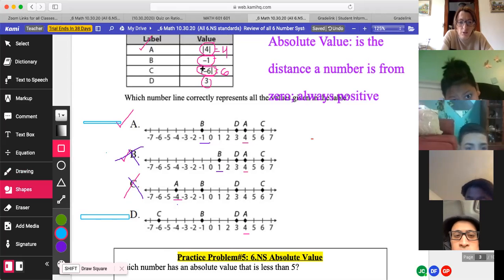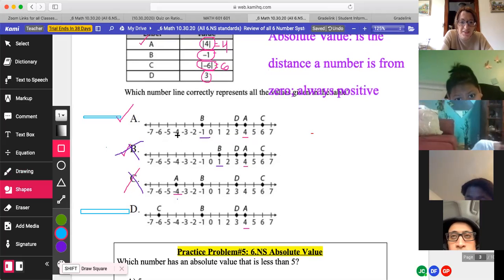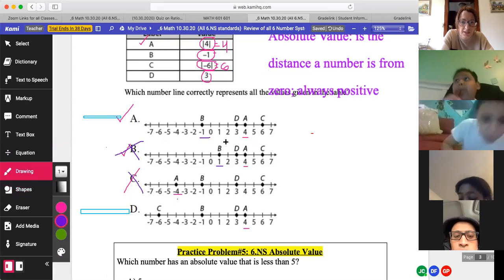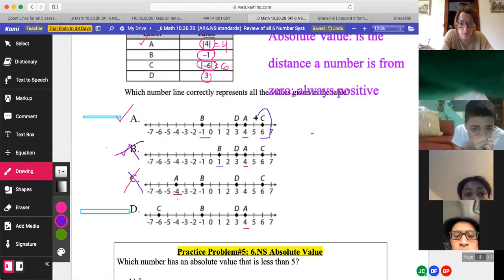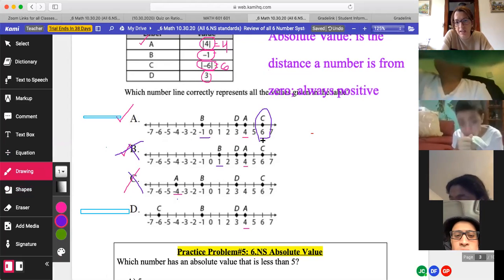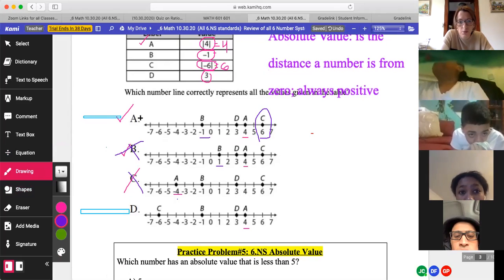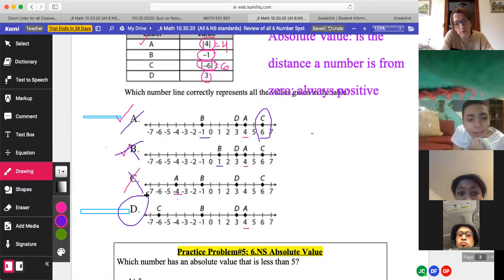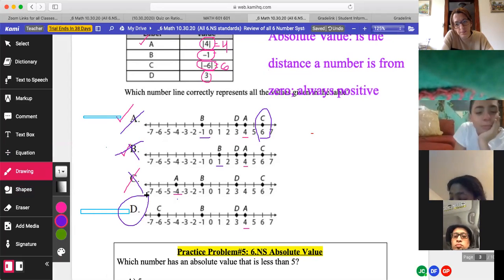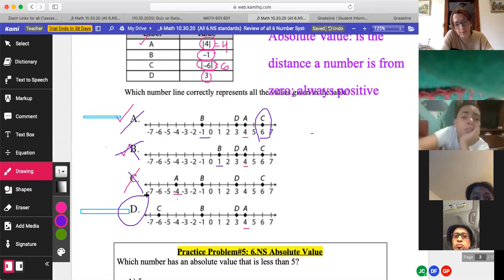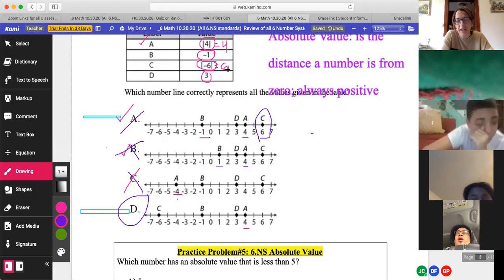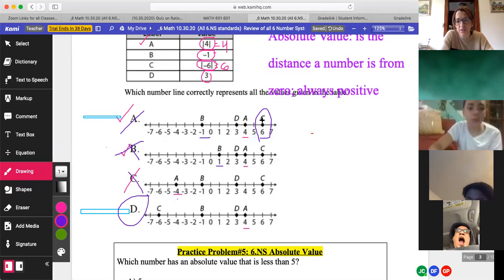So the absolute value of -6, I'm technically going to graph -6. So point C should have a dot on -6. Check this out. Is that -6? No. So what does it have to be? D. I was so sure that it was D, but then I got confused after. A lot of students are going to think it's choice A because they're going to graph the absolute value of -6, which is 6, okay?